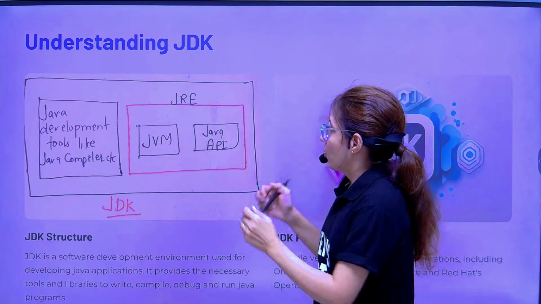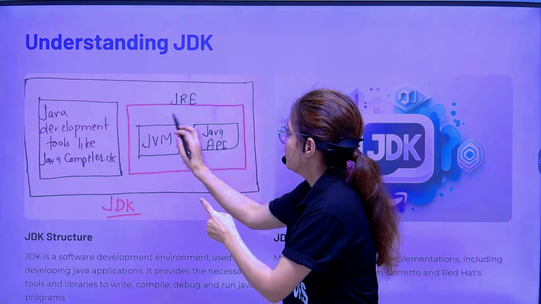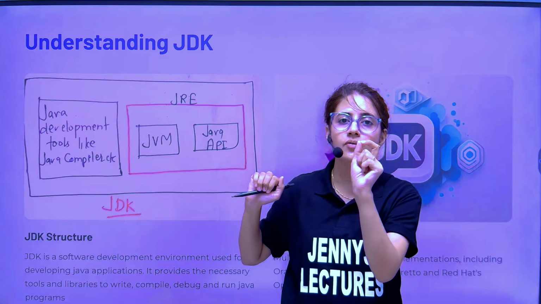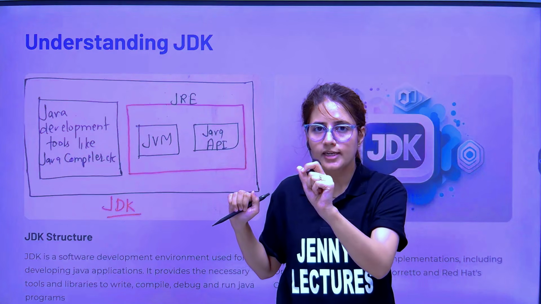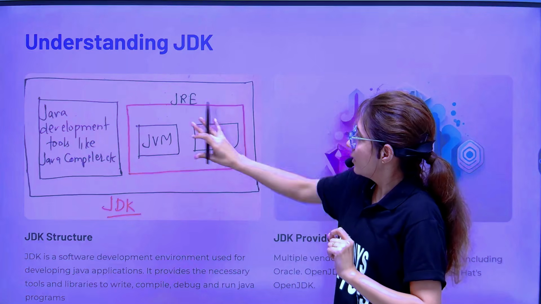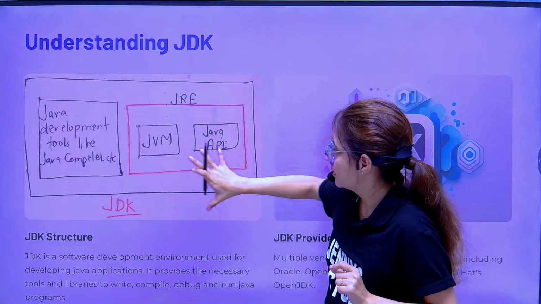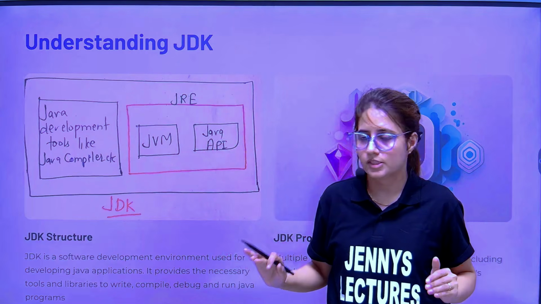Both JVM plus Java API come under JRE, Java Runtime Environment. I'll tell you what JRE is as well. And this JRE plus the development tools, this complete package comes under JDK, Java Development Kit.